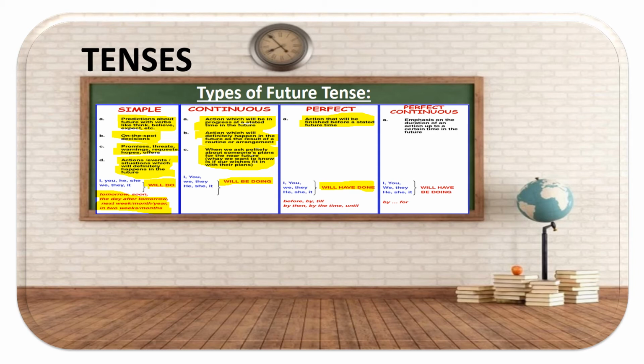It's teamed up with pronouns like I, you, we, they, he, she, it. And before, by, till, by then, by the time, until. So I can give an example of saying that before you arrive, I will have done my work, or I will have completed my work, which sounds more appropriate.